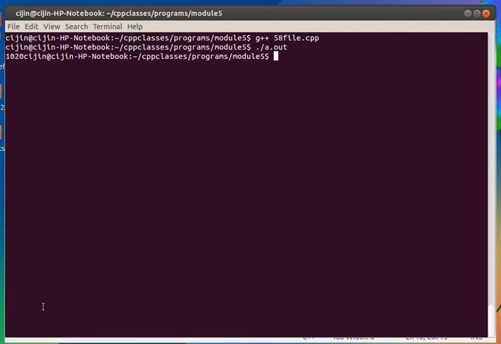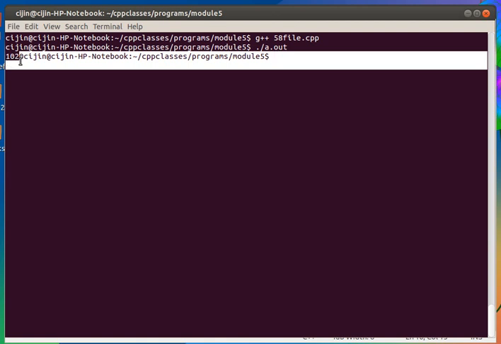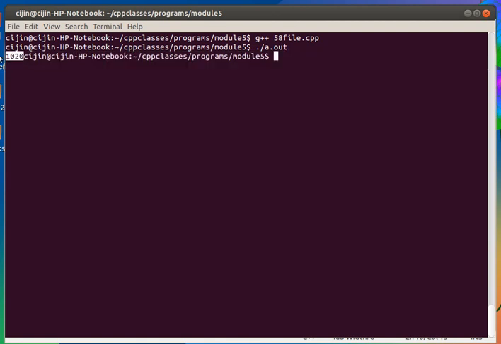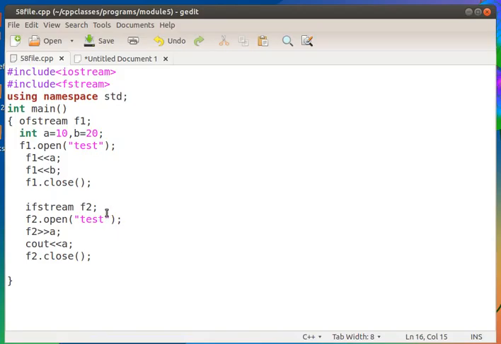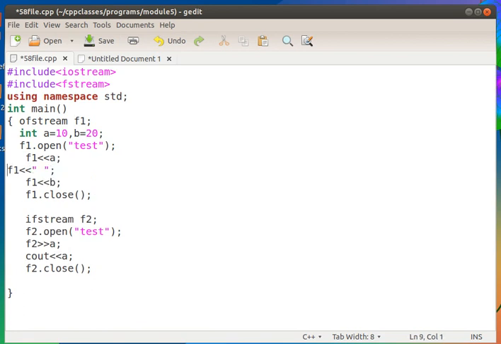Okay, so the output is 1020, means both the values are read at a time. So it is not recognizing the values as 2 values. So if we want to make it as 2 values, then I have to write a space in between, between 10 and 20.